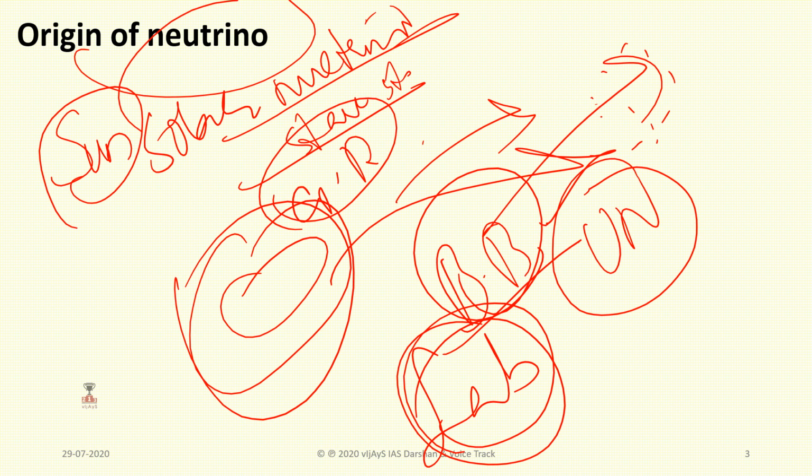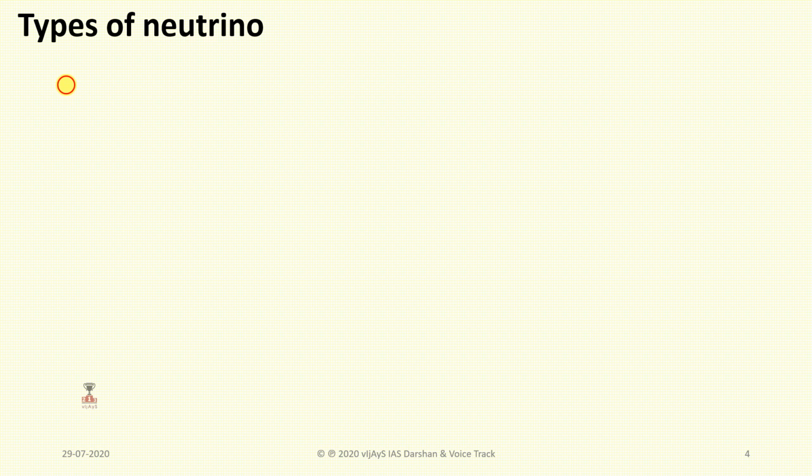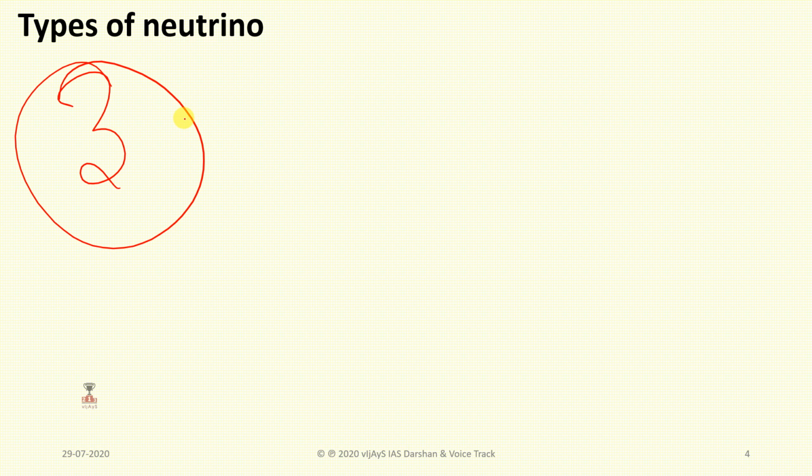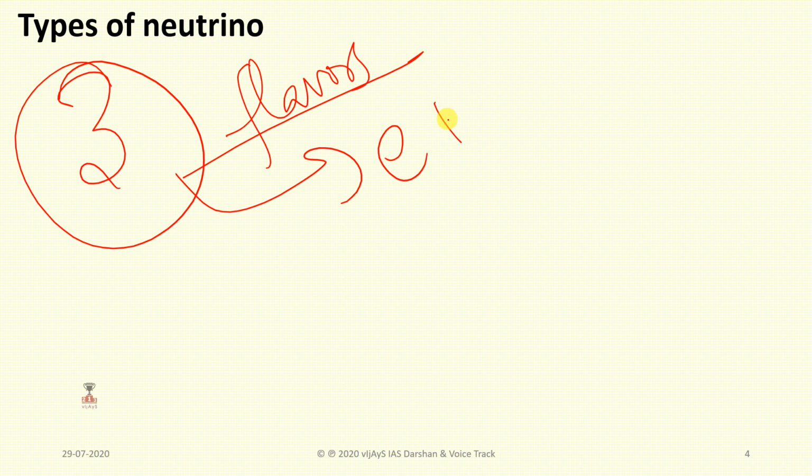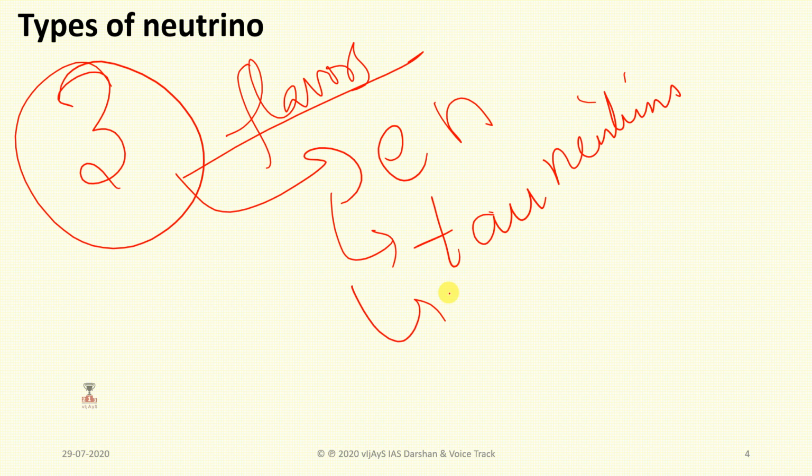And how many types of neutrinos are there? Neutrinos are mainly of 3 types, or otherwise they are called flavors, 3 flavors. So what are they? Electron neutrino, tau neutrino, and muon neutrino.